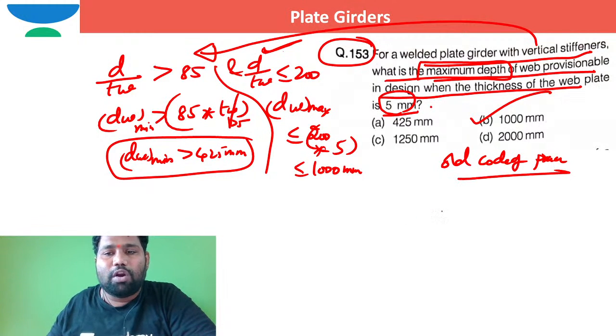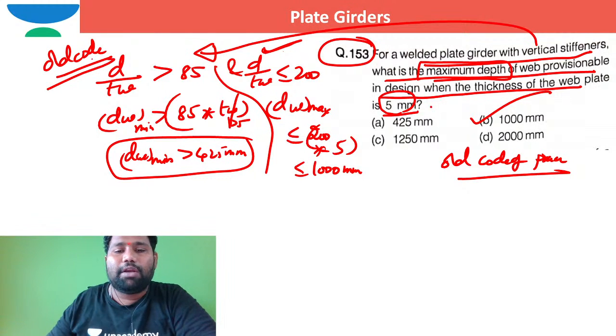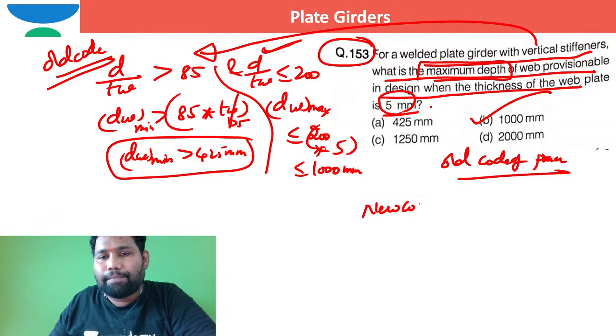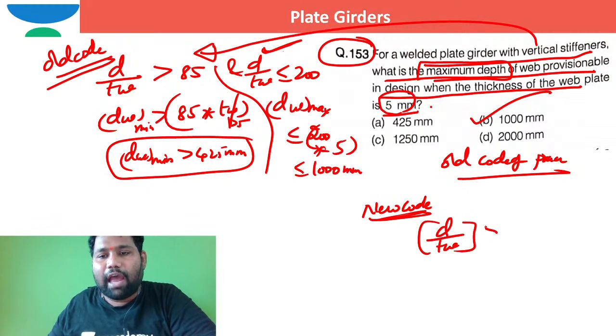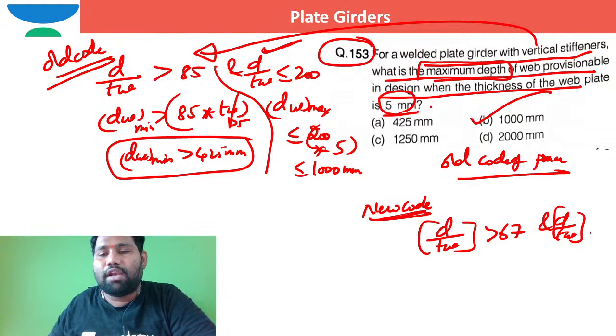Even as per new code of practice also the same thing, right? So this is as per old code. As per new code, for vertical stiffeners, d by tw should be greater than 67, and d by tw should be less than or equal to 200.